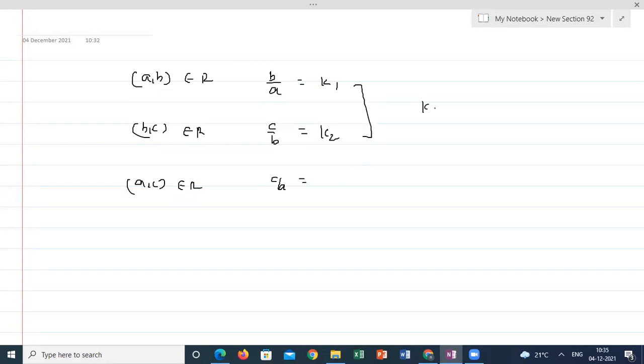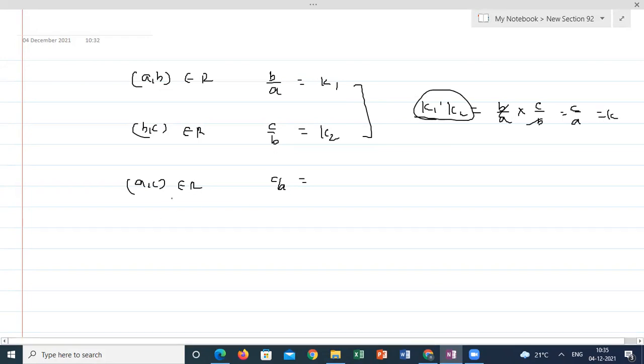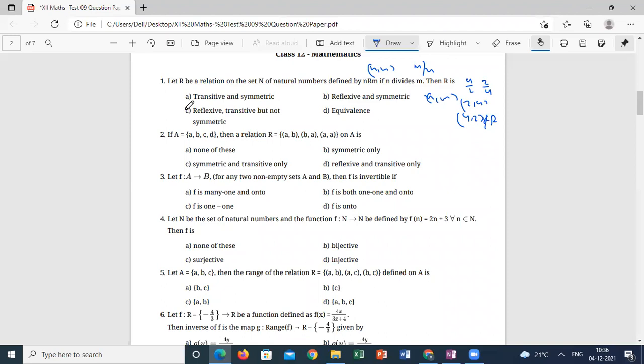Multiplying, k1 into k2 gives b by a into c by b; b cancels, c by a is coming, and the product of two constants is some other constant. So a comma c also belongs to the relation, because c by a is k1 times k2. So it is transitive also. So what is the answer? It's reflexive, transitive, but not symmetric, because for symmetric, a comma b belongs to the relation, b comma a need not belong to the relation.